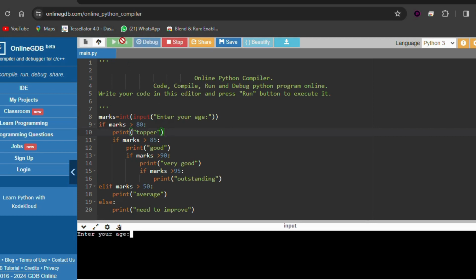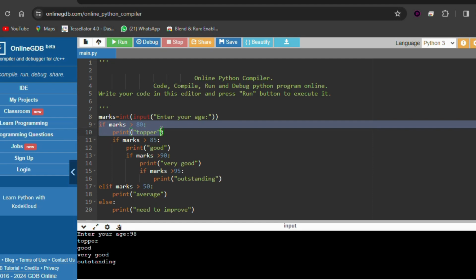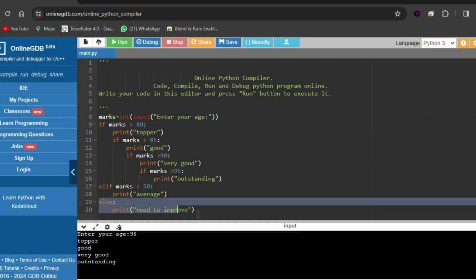Let's try to print this. Let's say 98. What is going to print? Good, very good, outstanding. Till outstanding it will be printed. Why? Because 98 is greater than 80, 85, 90 and 95, so all of these will be printed. What is the difference between nested if and else? In if else, if the if condition fails to execute, then it comes to the else condition.